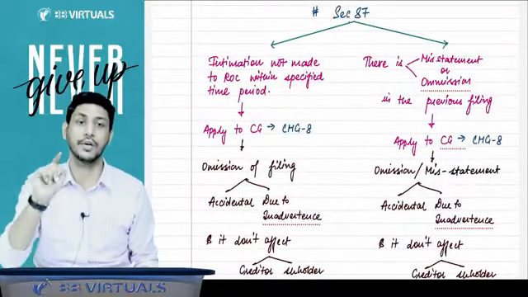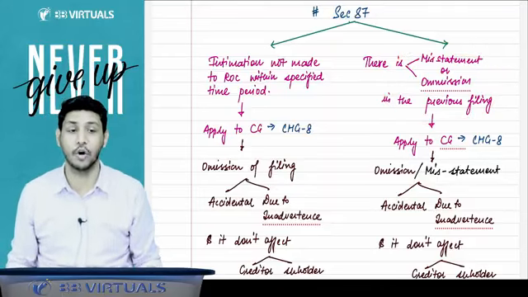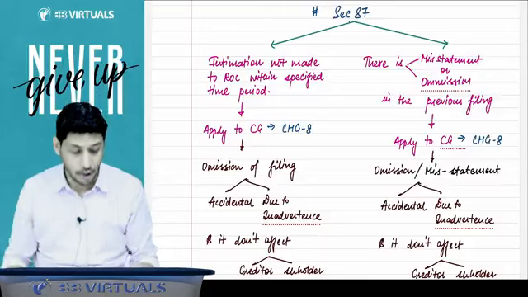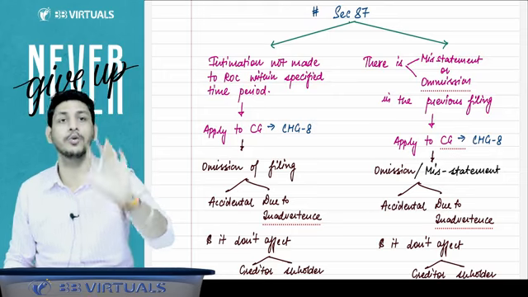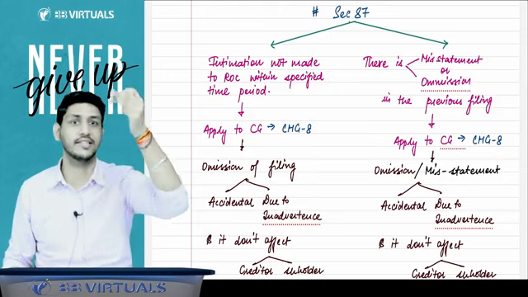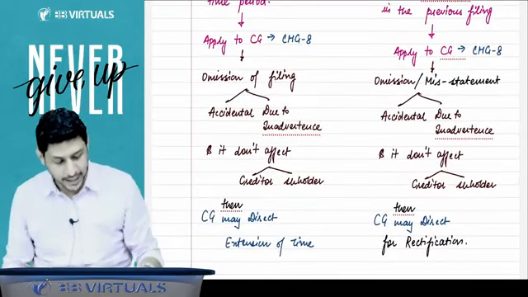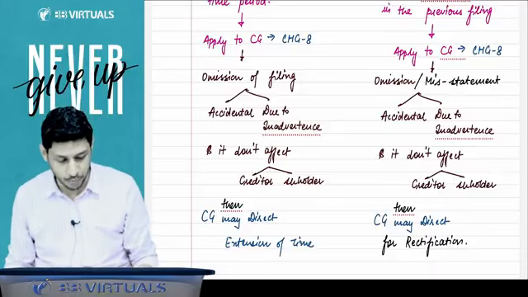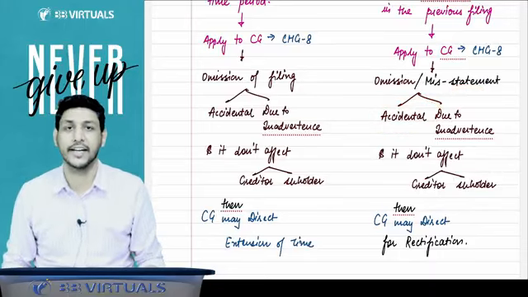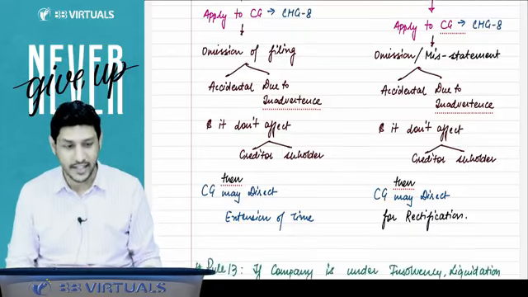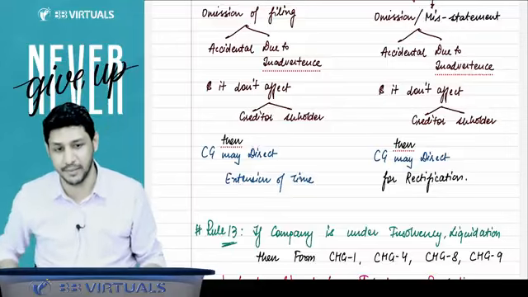In section 87, there is one more case given: if you have filed something but there was some misstatement or omission in it. You have not omitted to file the form; you have filed the form, but in the form you omitted something. You forgot to write something in the form. Then you can apply to the CG for rectification of that form, and you have to explain that the omission or misstatement was accidental and is not affecting the interest of any shareholder or creditor. Then in that case, the CG may grant you the rectification, and you can rectify your mistake or misstatement.